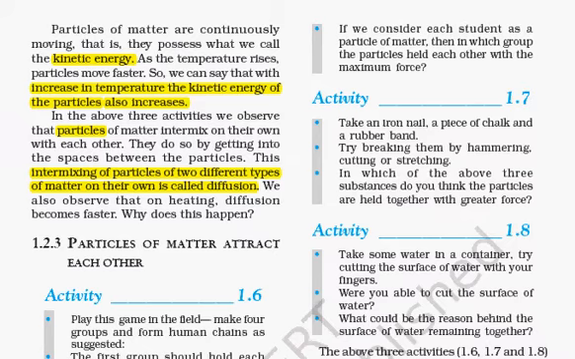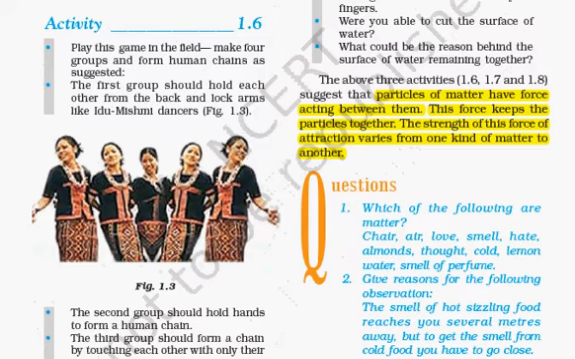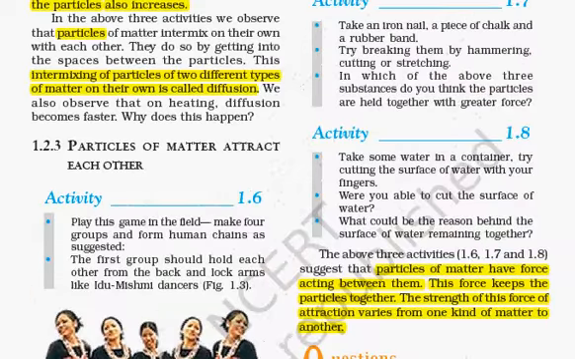Here they have given the example of a human chain. In school we play games of human chain. Let us say the chain is very strong, then no one can break it. This is what is observed in solids. The chain of particles in a solid is stronger than that observed in a liquid. So we observe that particles of matter have force acting between them, and these forces keep particles together. The strength of these forces of attraction varies from one kind of matter to another.